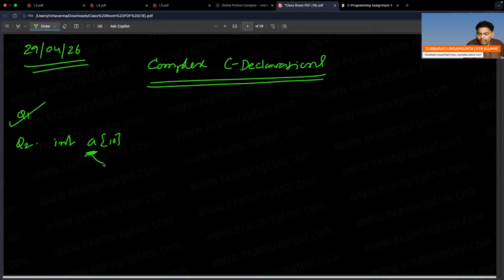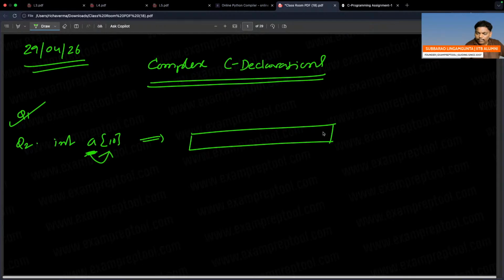A finally will go with the bracket. That means a is an array which contains 10 slots where everyone is an integer.